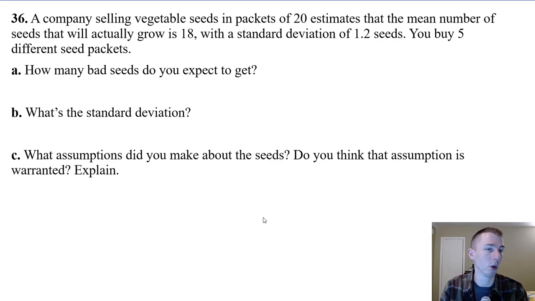What was making them grow or not grow? Is it the soil that's being used? Is it the other conditions? So as long as you think it's okay that they're independent. Maybe you got a really bad batch, all 5 that you bought from the same store at the same time or something. Maybe half of them were bad in all of them. So it just depends. But yeah, we can probably assume that they're independent events.